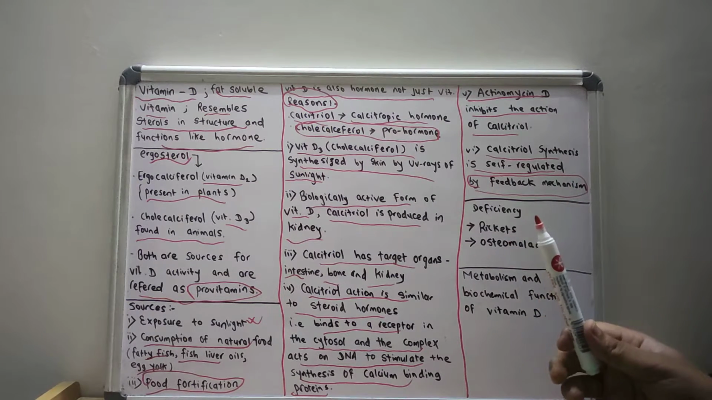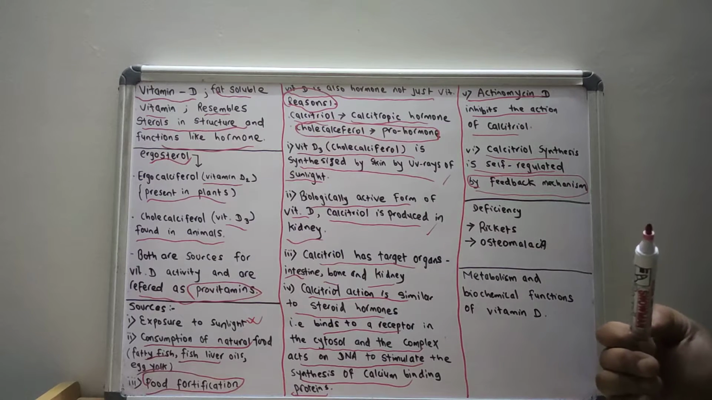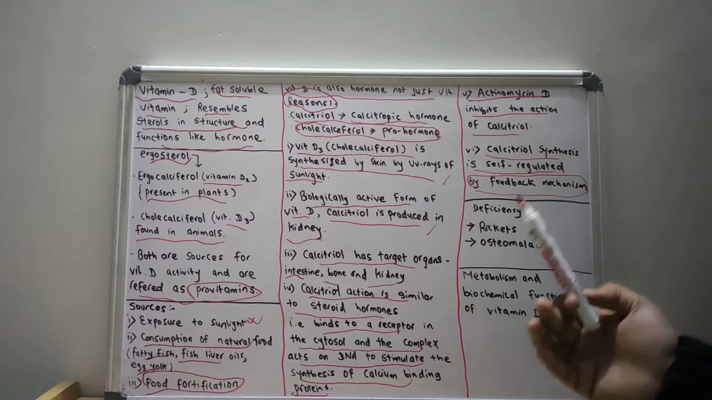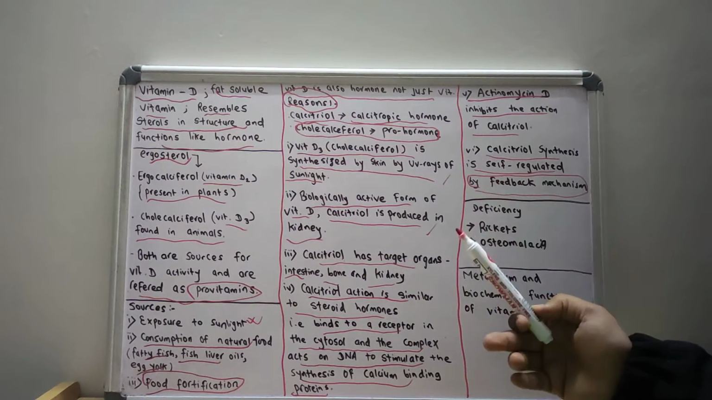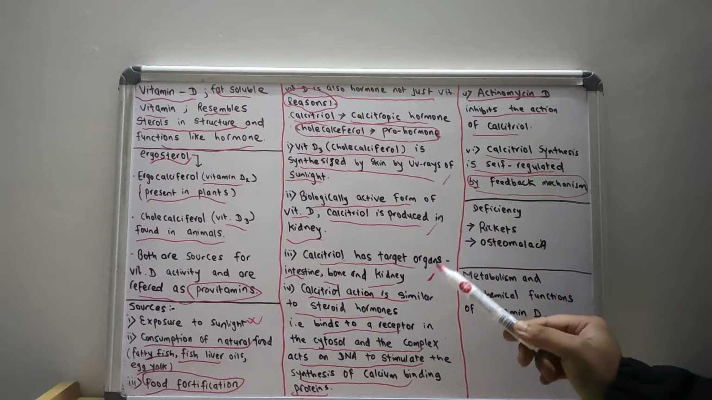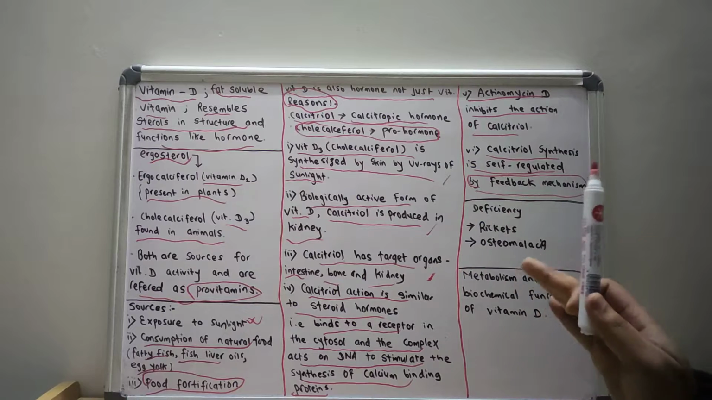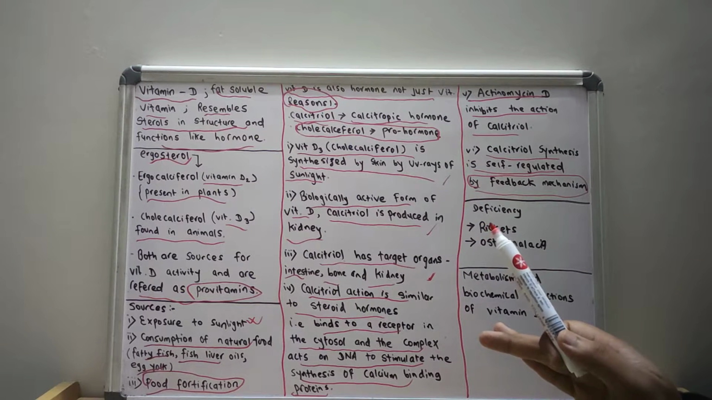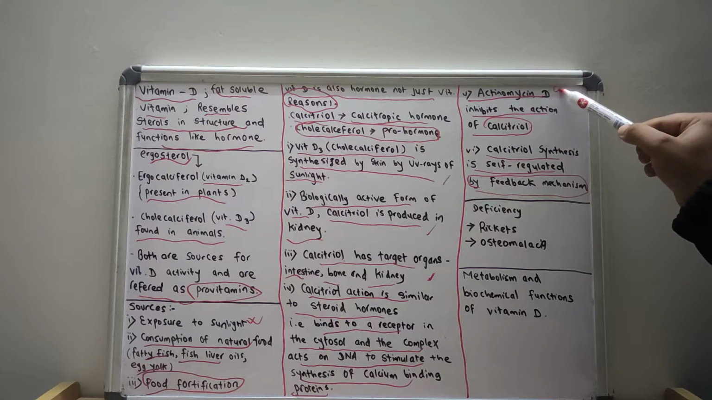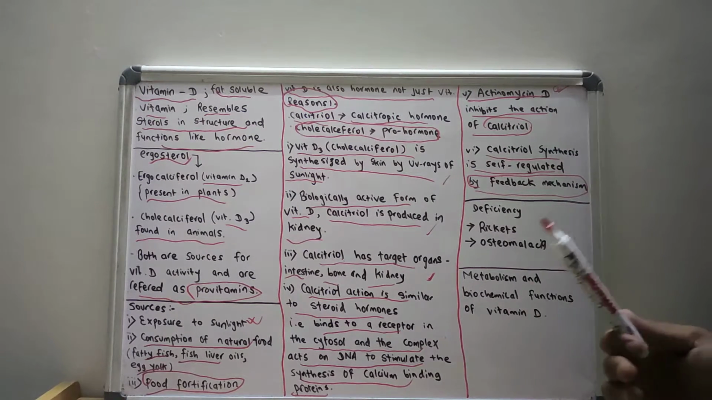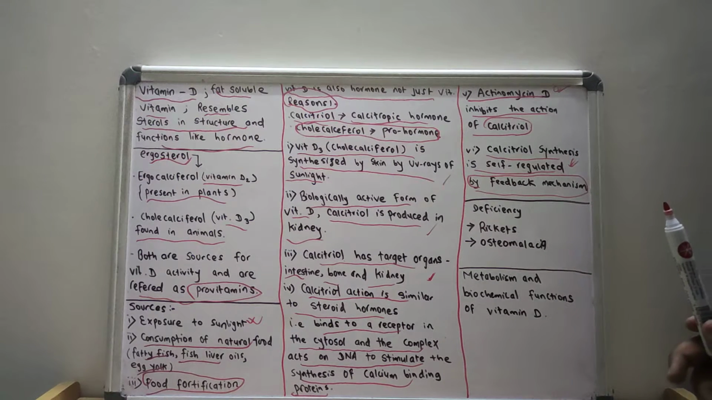So these are the various reasons. First, it is synthesized by the skin. The biologically active form is produced in the kidney, and calcitriol, the active form of vitamin D, has target organs like those of hormones. Calcitriol action is similar to that of steroid hormones, and the synthesis and action of calcitriol is inhibited by actinomycin D. And like other hormones, calcitriol synthesis is self-regulated by a feedback mechanism.